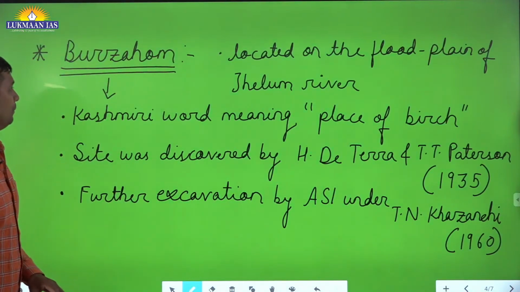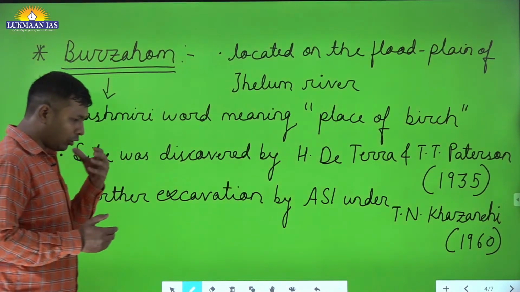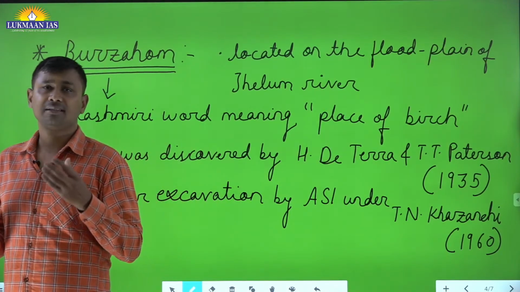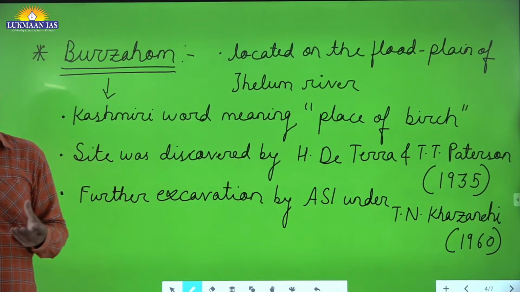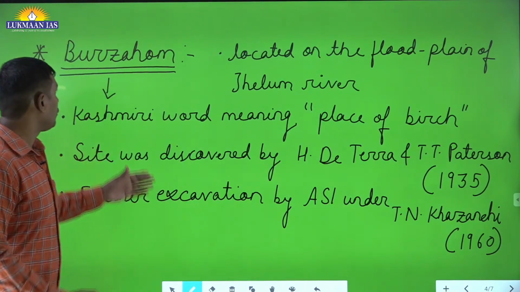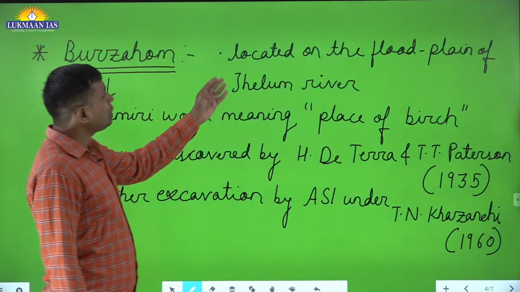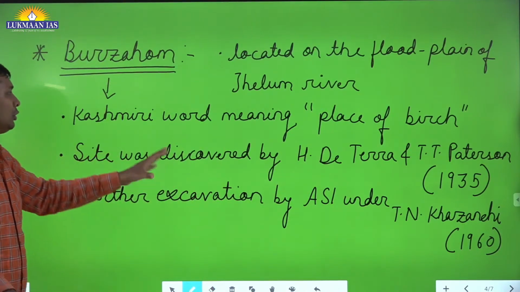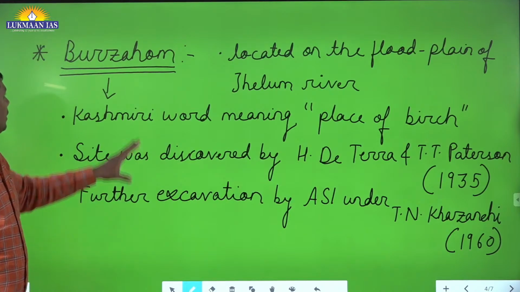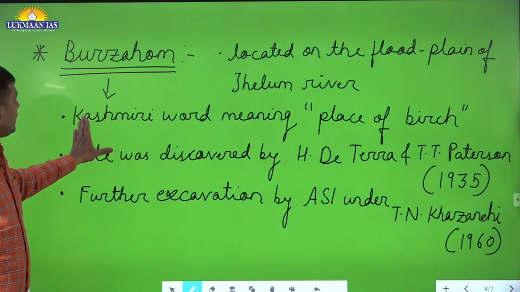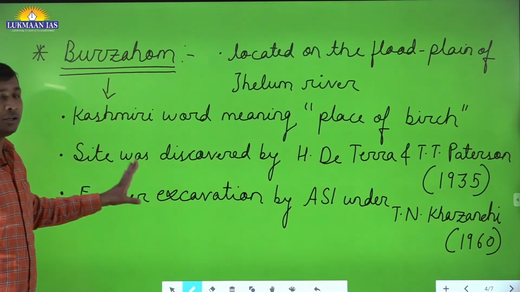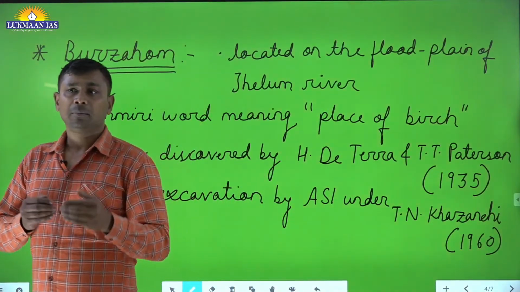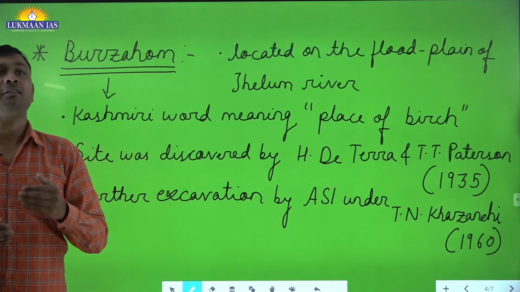So Burzohom, first of all, it is always important in history that you always start with where a particular site is located. Okay. So first of all, Burzohom is located on the floodplain of the Jhelum river. Okay, a site near the bank of the Jhelum river. The word Burzohom is basically a Kashmiri word which means the place of birch. It means the trees of birches were found here.